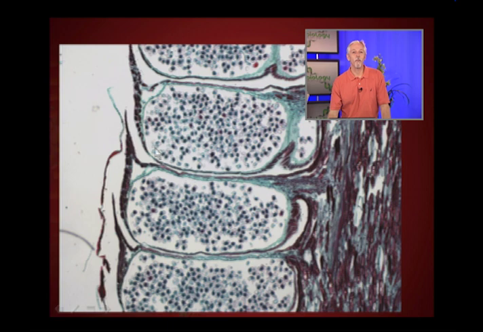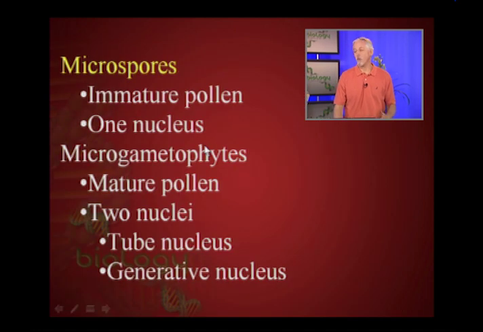So microgametophytes then, again, the sporophyll is the individual scale. The sporangium is this large oval structure. Within that, the microspores are produced, which are the immature pollen grains. And then when they undergo a single division to produce two nuclei, those are referred to as microgametophytes. So this would be a collection of both microspores and microgametophytes. And then eventually this ruptures, and then the pollen grains can be disseminated. So what I want to actually show you, though, before I move ahead, is the actual size then of one of these male cones.